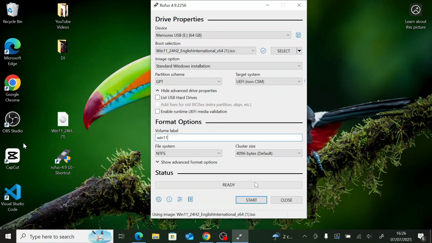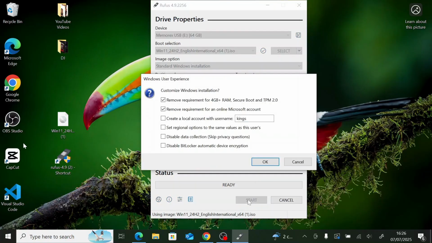Then you click start. Now this will come up. These are the ticks that make it possible to install on your system. You tick the first one and the second one.